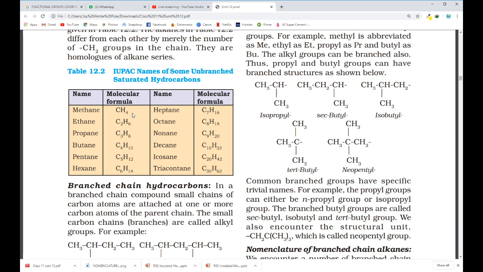Correct. As per this, write the formula of an alkane having 11 carbon atoms. Using this general formula, in the comment box write the formula of alkane with 11 carbon atoms.